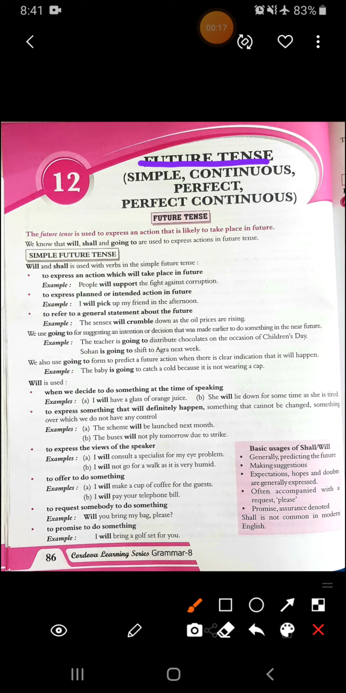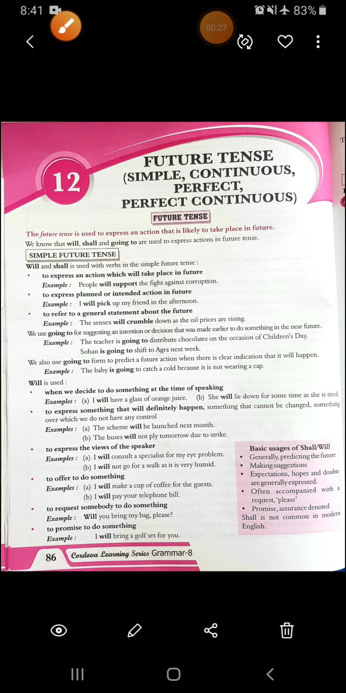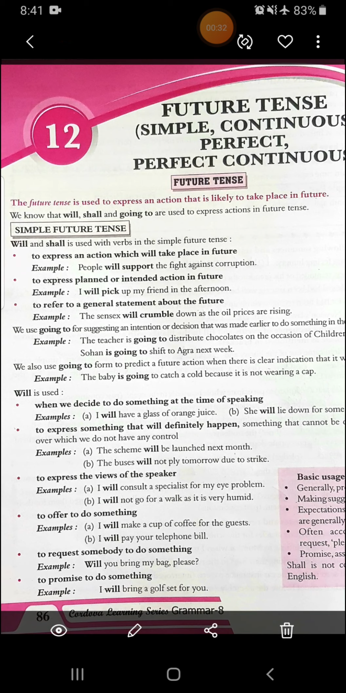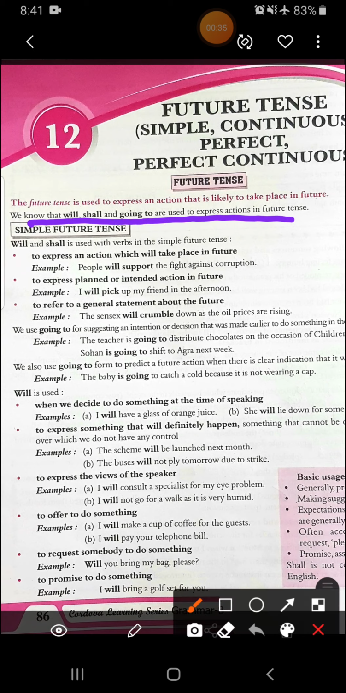Now, let's see what is the definition given here. The future tense is used to express an action that is likely to take place in future. So, the action that is likely to take place in future is expressed in future tense. Then we know that will, shall, and going to are used to express actions in future tense. We know about it. Alright, and we are reading about these since I think class 4th or 5th about all the tense. Alright. Now let's start with simple future tense.